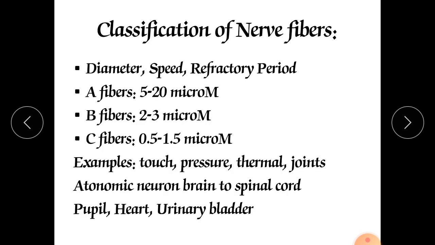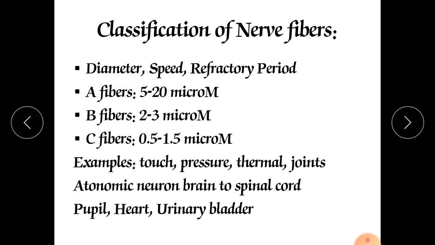Now classification of nerve fibers, that is very important, that you should know regarding the nerve fibers. There are specially three types of nerve fibers available. The classification of these nerve fibers depends on various factors.